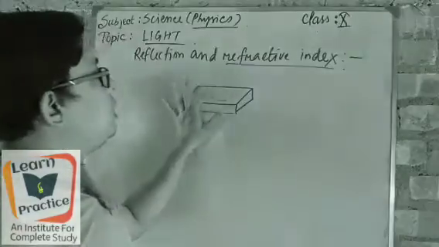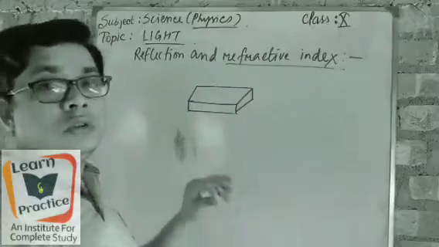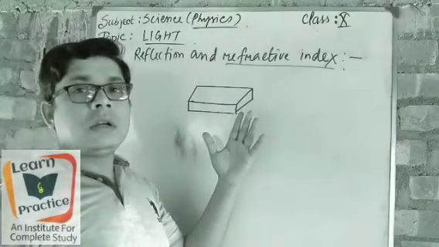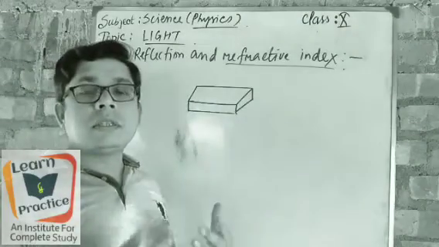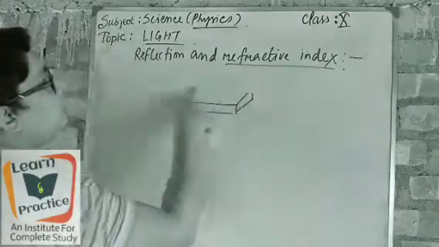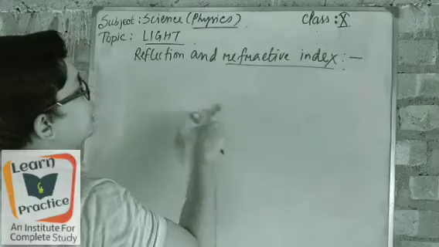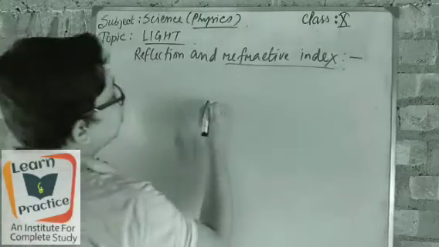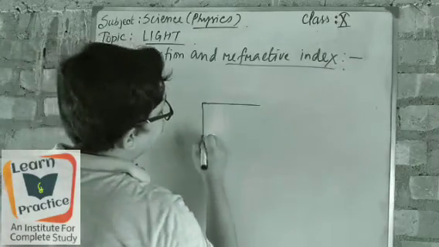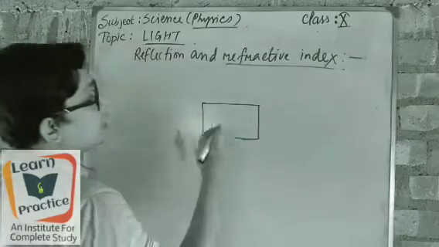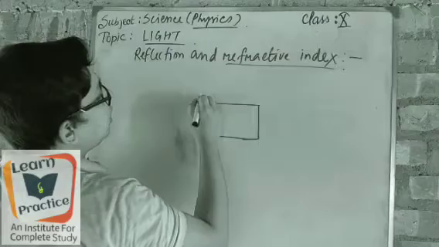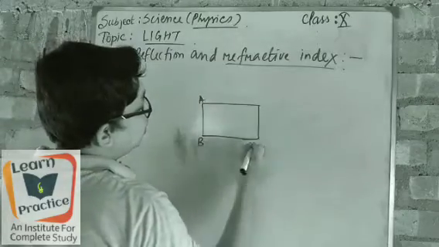So using these things, how is it possible to bend the light? When you are going to bend the light, at that time you have to take that glass slab in this way, and give the name ABCD over here.